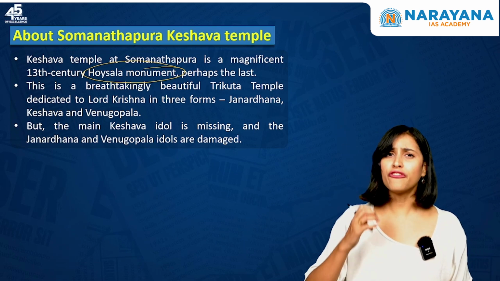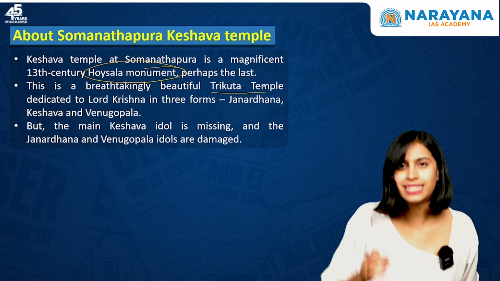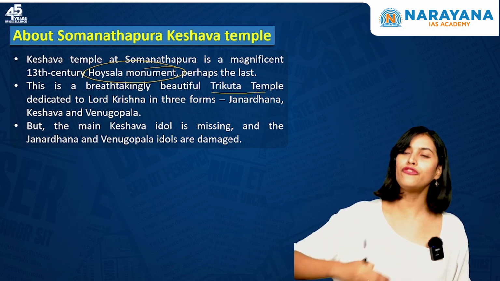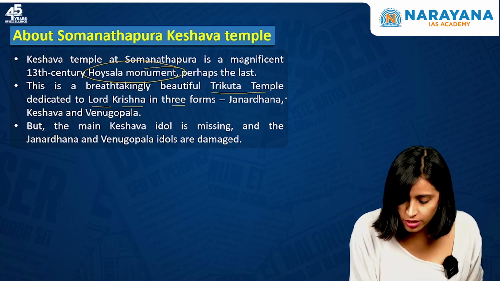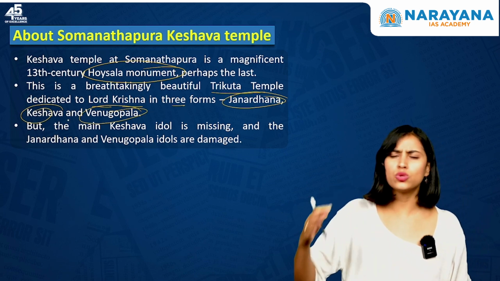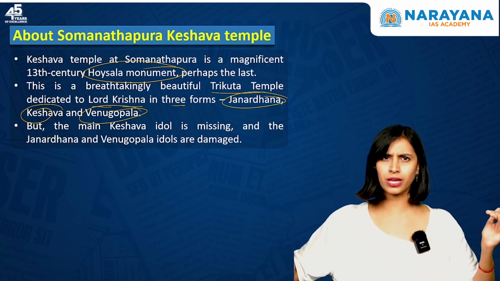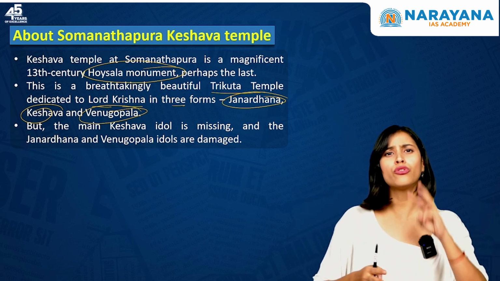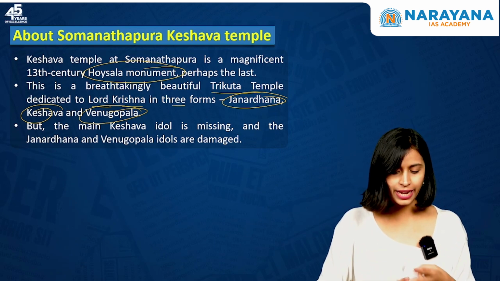Second, this is a very beautiful temple. It is a three-kuta temple. Three-kuta temple means it is dedicated to the three forms of Lord Krishna, that is Janardhana, Keshava and Venugopala. You know, Lord Krishna is known by so many names in the entire India, from north to south, from east to west. This particular temple is dedicated to three forms of Krishna, that is Keshava, Venugopala and Janardhana.